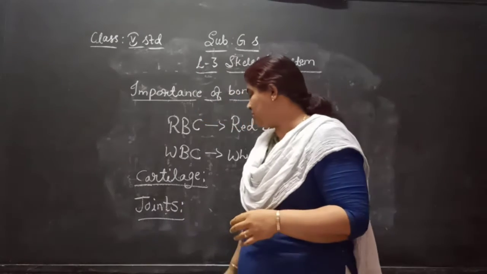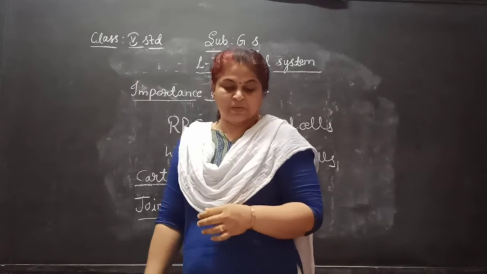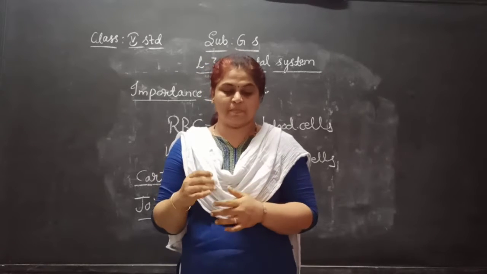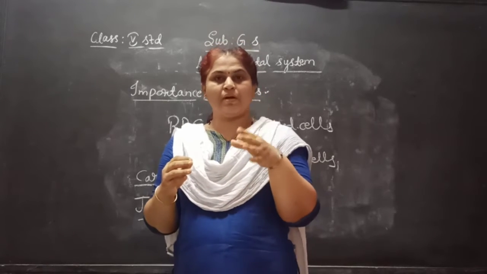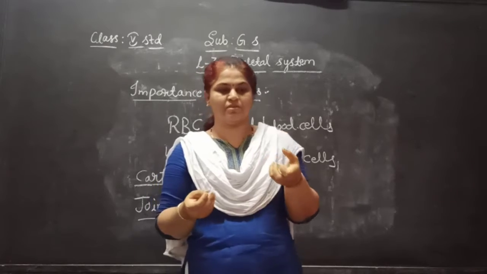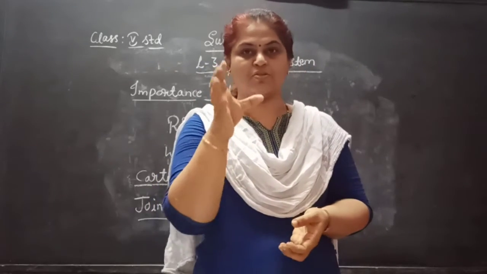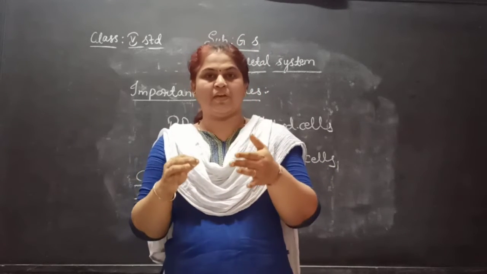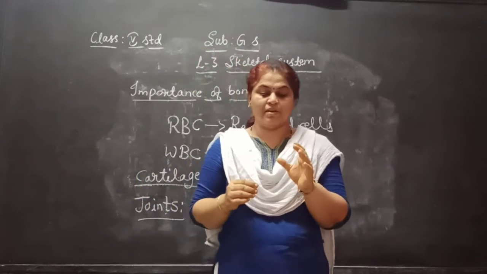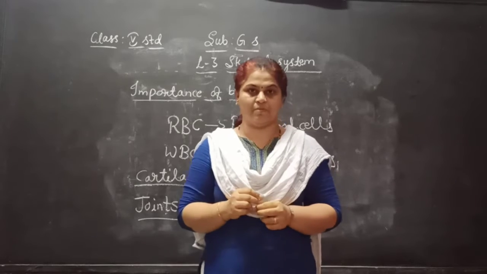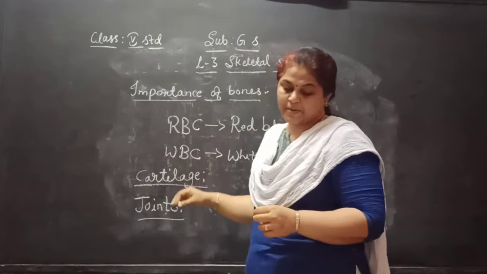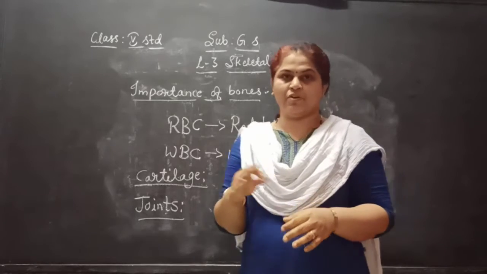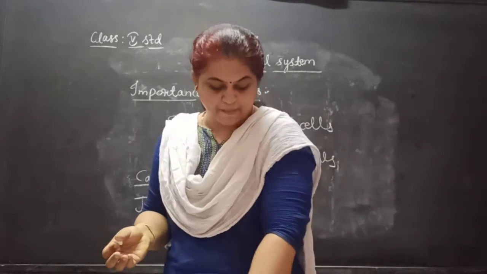Ligaments are like a band, bands of fibres and elastic tissue in our body. The ligaments hold the bones in place and prevent them from moving apart.